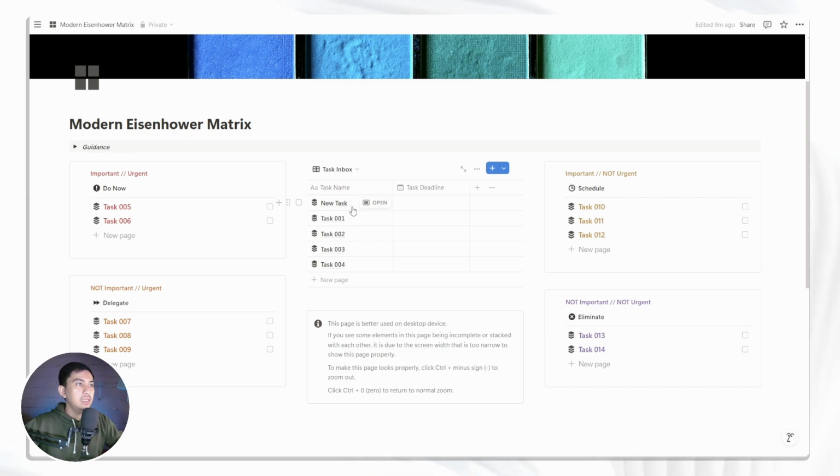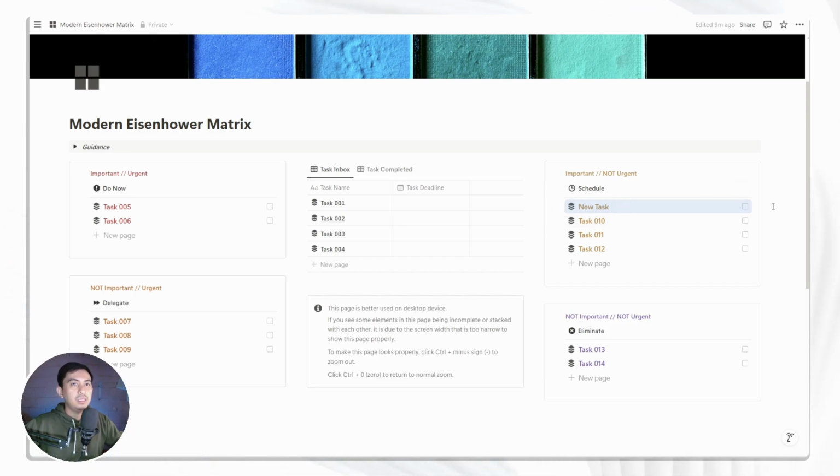We will see that the newly created task is now here. And if you want to start prioritizing your new task, you can simply click this 6-dot button next to the task item here. You click and hold it and drag it to whatever priority you want to set for this new task. Let's say this new task is important but not urgent. You can just simply put it there, and it's now prioritized based on your preference.